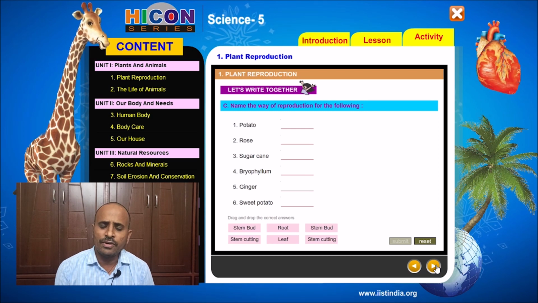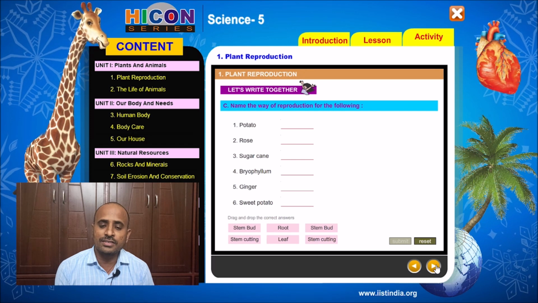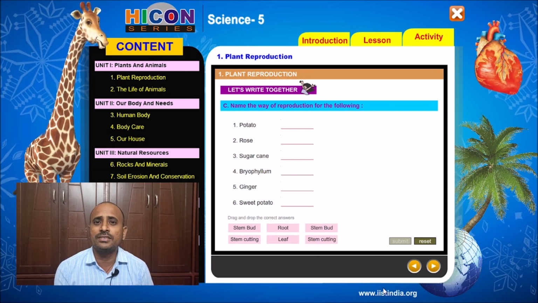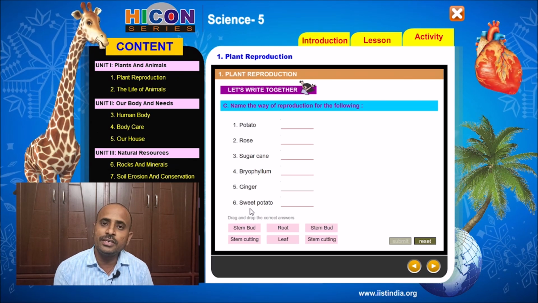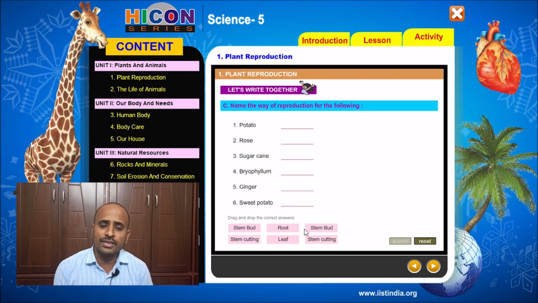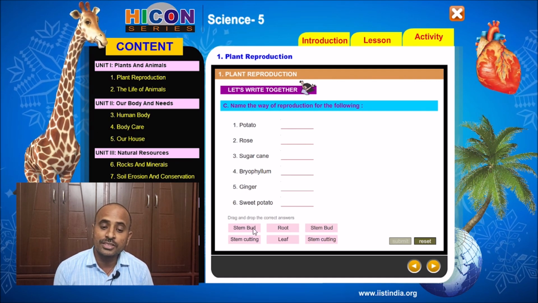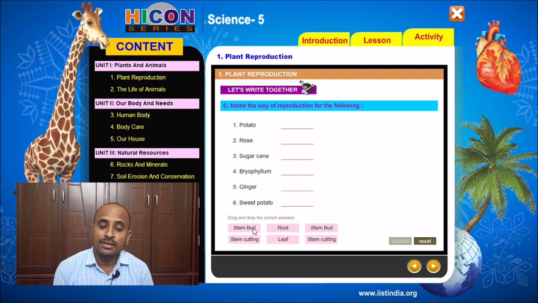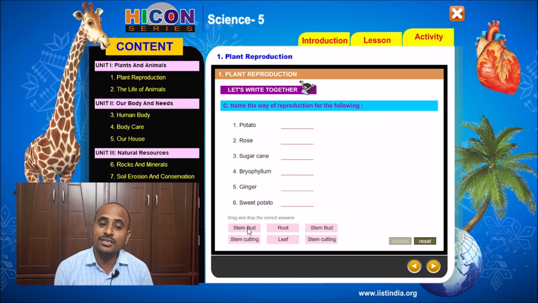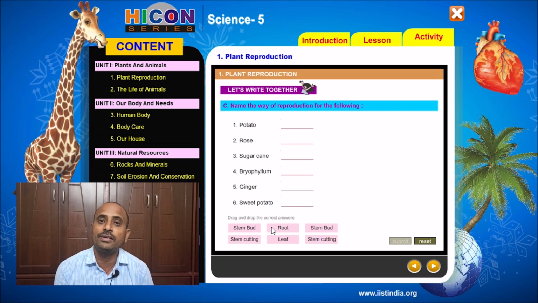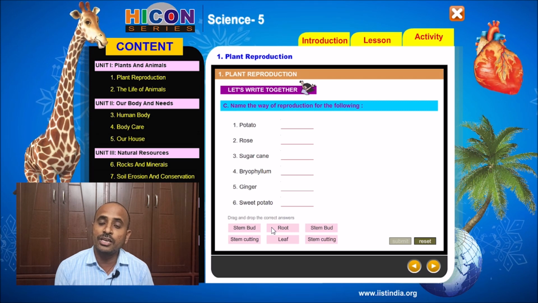They have given here 6 types of plants, and 6 answers are given below the sentences. We have to choose the correct word for each sentence. The first answer is stem bud. Look below the sentences, children. The answers are given in the pink colored boxes, and we have to choose the right answer for each plant.